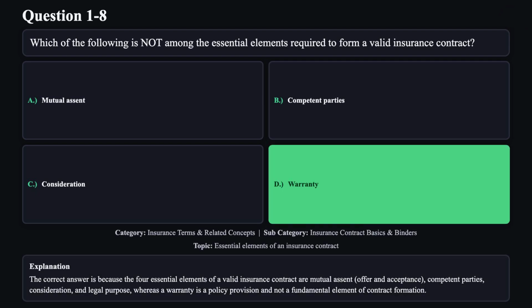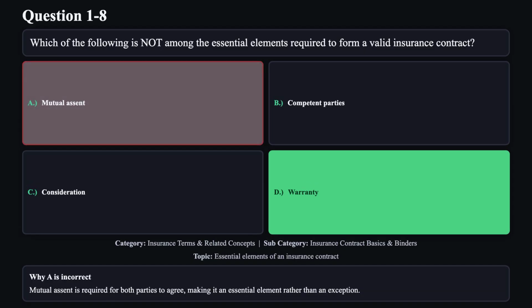The correct answer is D because the essential elements of a valid insurance contract are mutual assent, offer and acceptance, competent parties, consideration, and legal purpose, whereas a warranty is a policy provision and not a fundamental element of contract formation. Reason A is not correct.